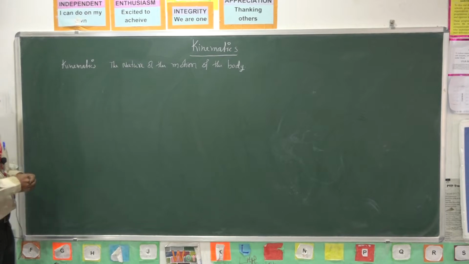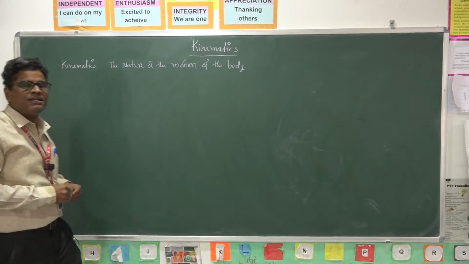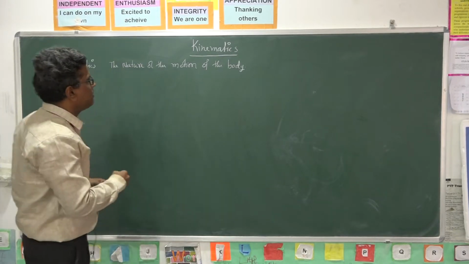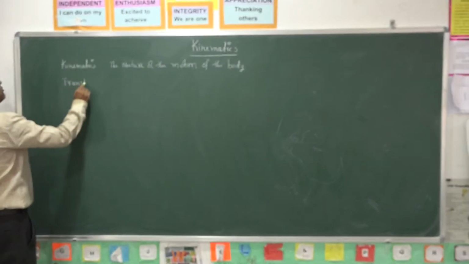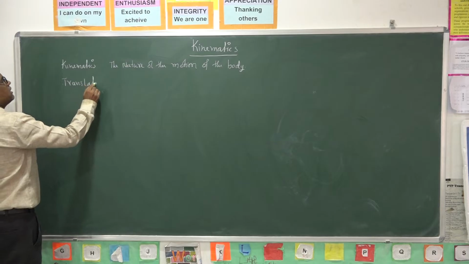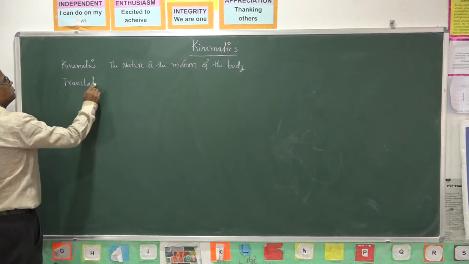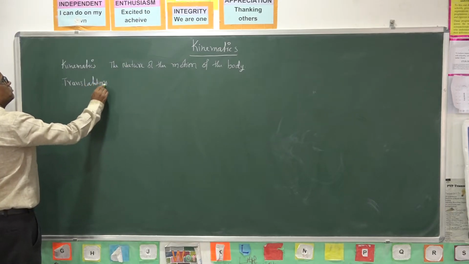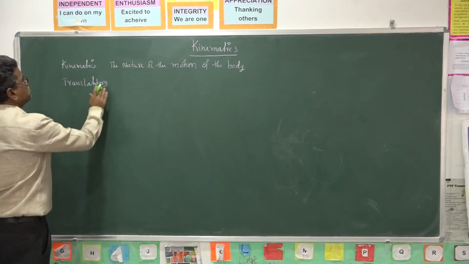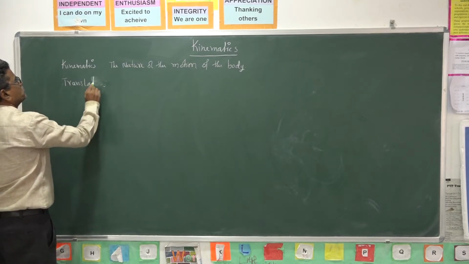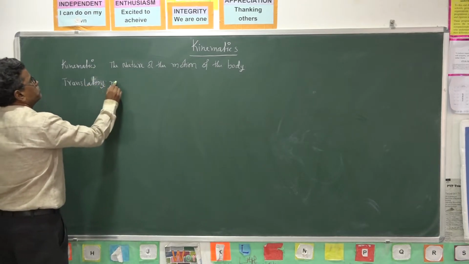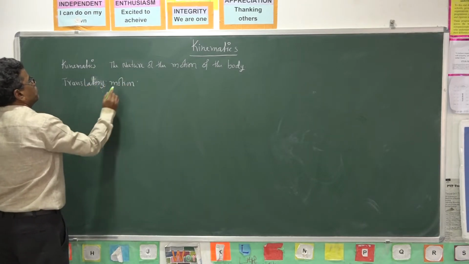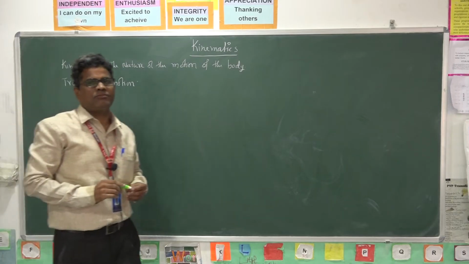Before going to this, I want to introduce translatory motion. What is translatory motion?